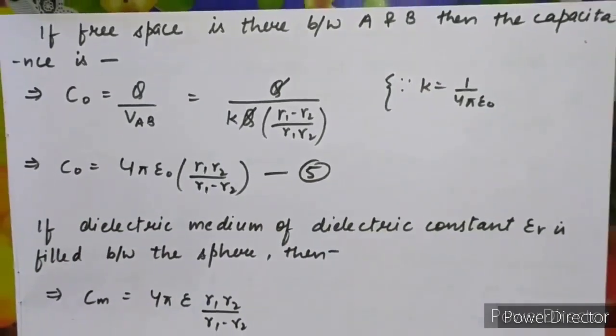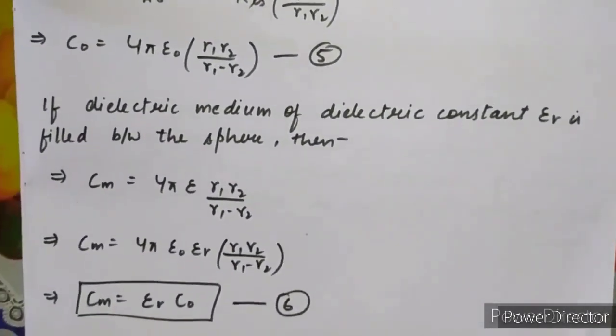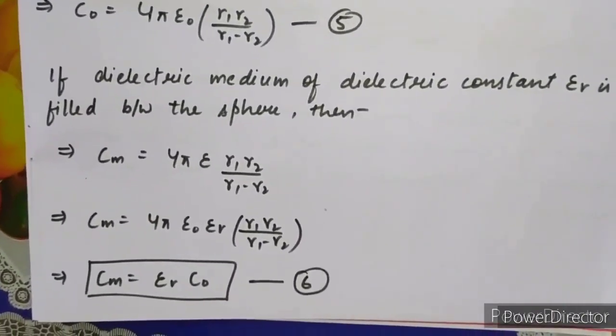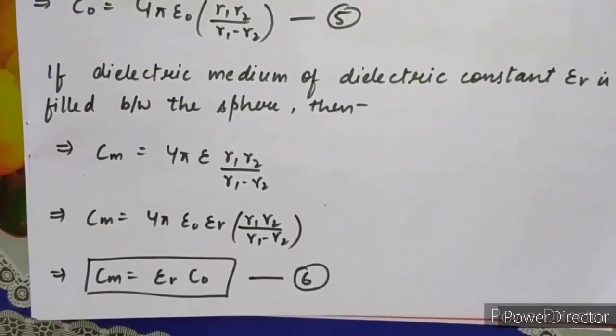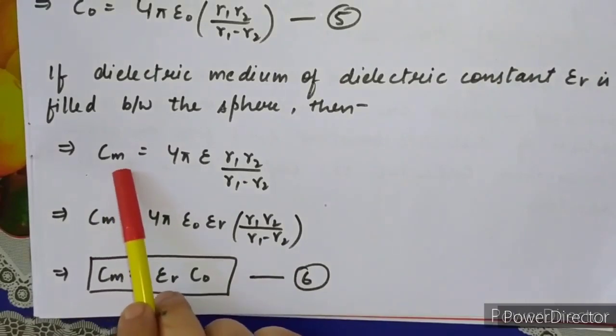Now we take another condition: if a dielectric medium of dielectric constant epsilon r is filled between the spheres. First we took vacuum or air, and now we take a dielectric medium filled between the spheres. That is denoted by Cm, M for medium.